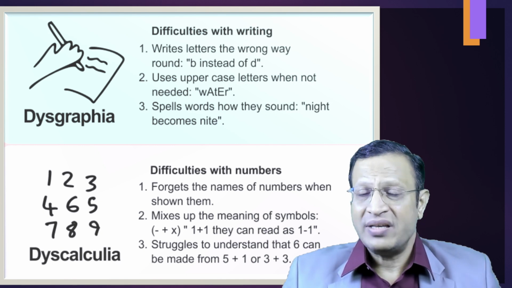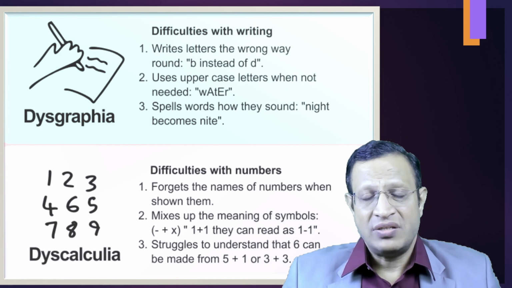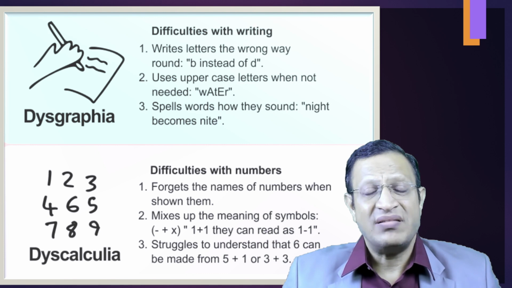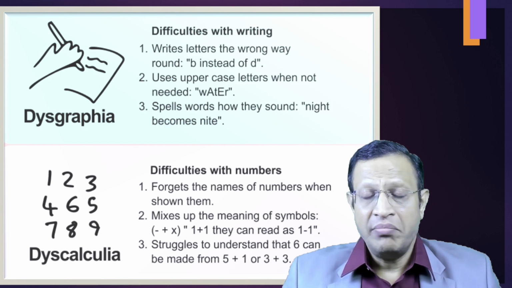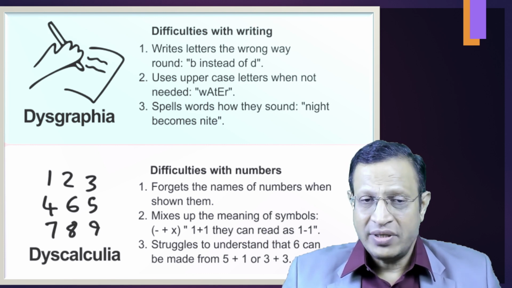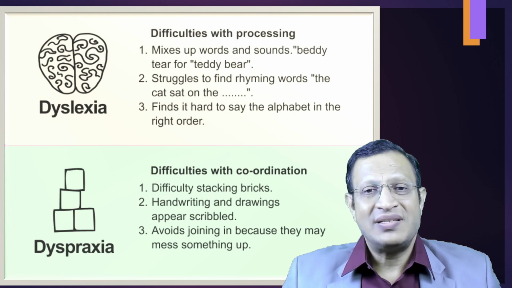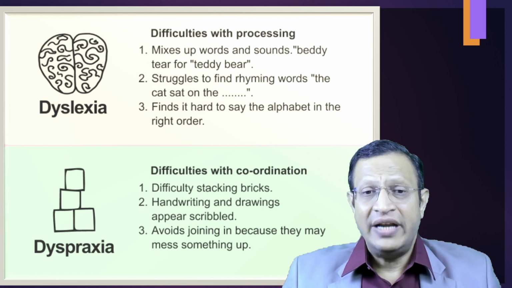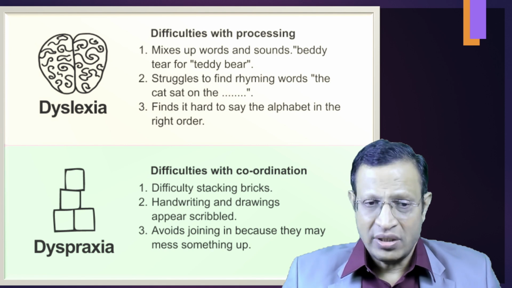With regard to dysgraphia, it is difficulty writing letters, writing them the wrong way, mixing uppercase and lowercase, and spelling words wrongly. Similarly, dyscalculia is difficulty with numbers, being unable to understand the symbols, forgetting the numbers and calculating the numbers wrongly. With regard to dyslexia, it is difficulty in processing words, mixing up similar-sounding words, struggling to find rhyming words, and finding it hard to say the alphabet in the right order.